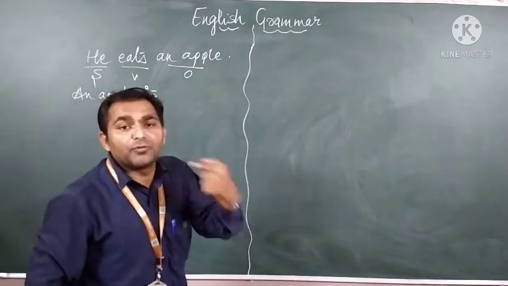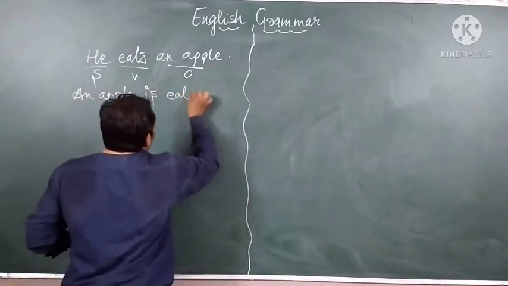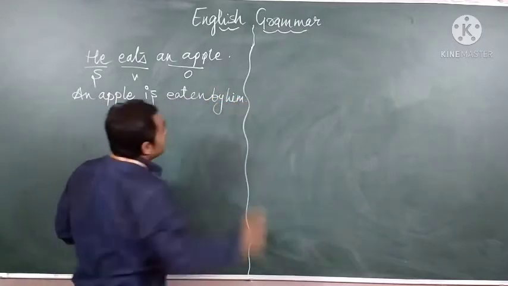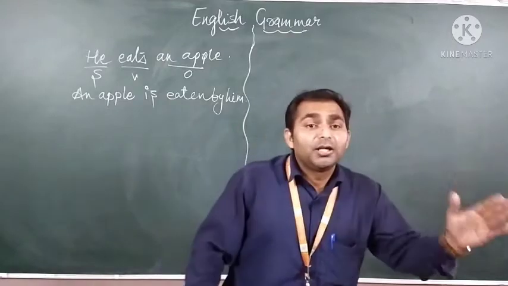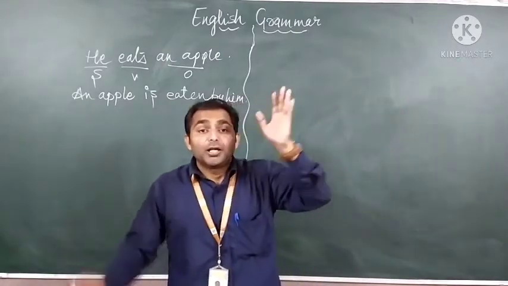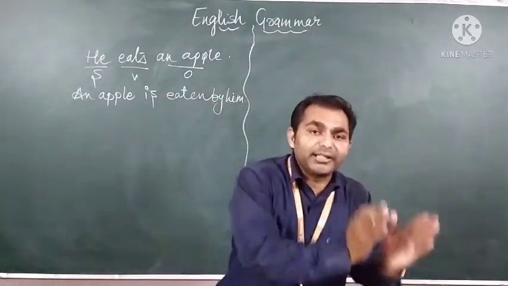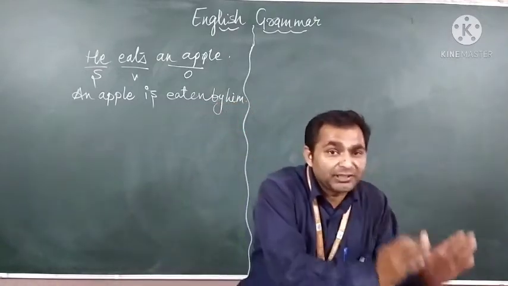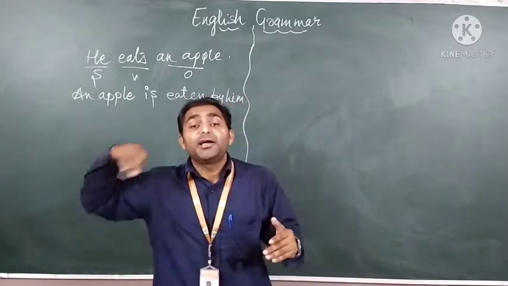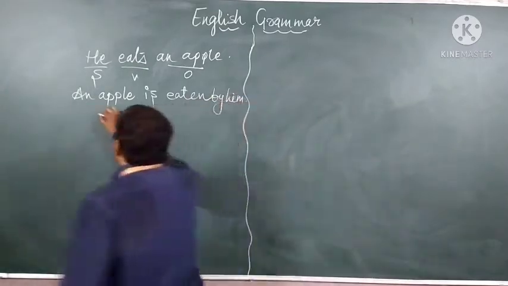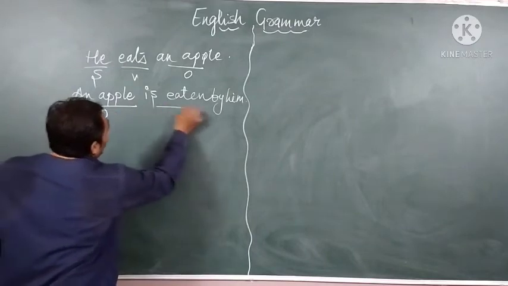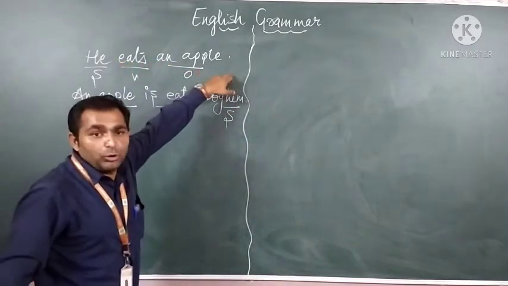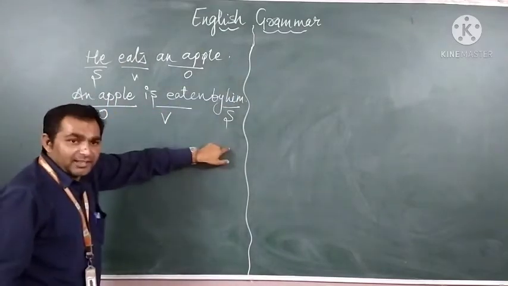Then we have the third form of the main verb, eaten, and by plus pronoun, that means by him. He becomes him. So the formation of passive voice is object, verb and subject. Here we have SVO, there we have OVS.